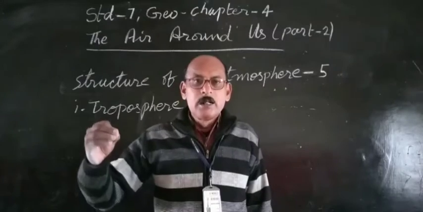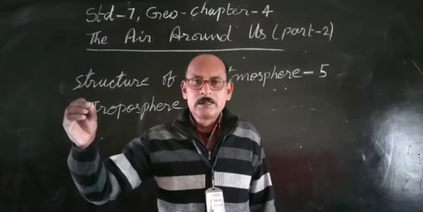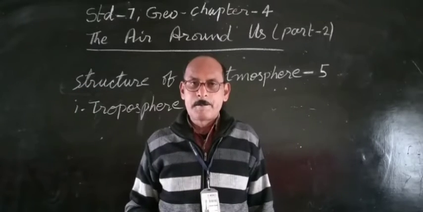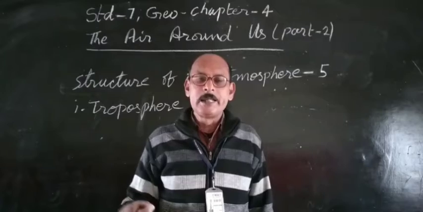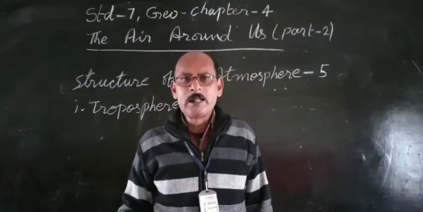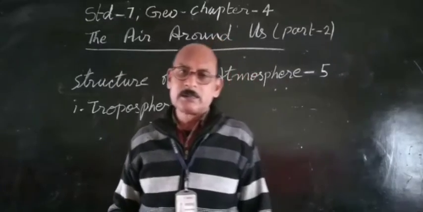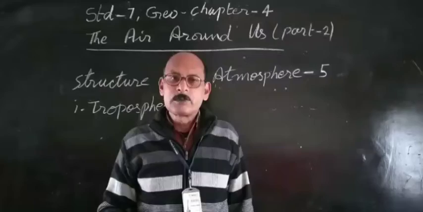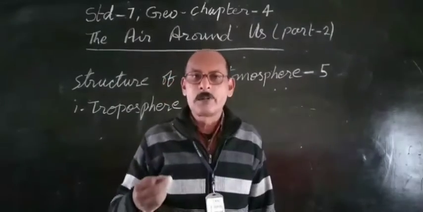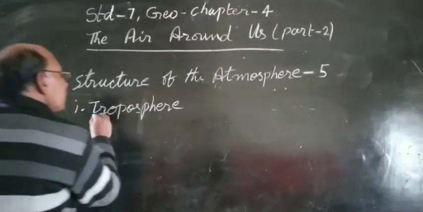And just above the mesosphere, the fourth layer is thermosphere. And the last one is exosphere. The fifth layer is exosphere. So children, we will see each layer in detail, how important these layers of the atmosphere are for us. So let us talk first about the troposphere.